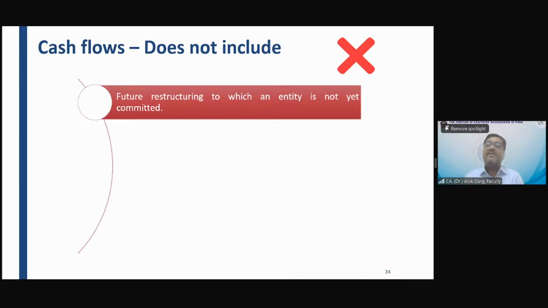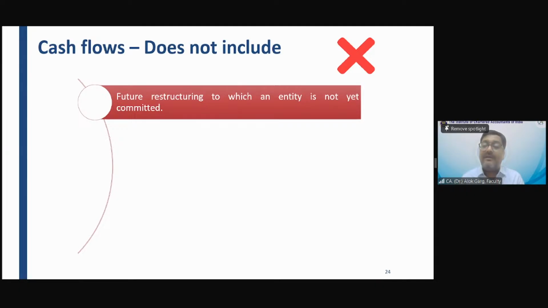So let's say the company has already taken a provision. The cash outflow will happen in future. Let's say the company has announced the restructuring. The company is shutting down one of its operations in the next 6 months, and the company has already announced and communicated to the workers, employees, etc. And the company has announced that all the employees who will be affected by this restructuring will be compensated with 6 months of salary.